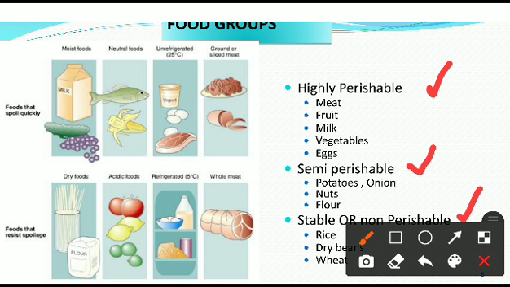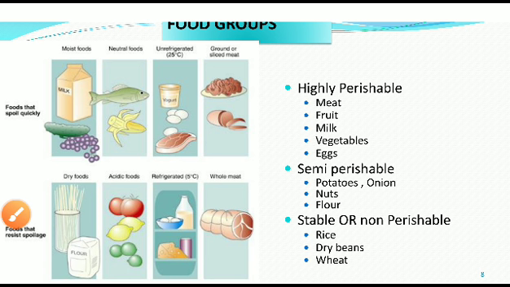But perishable food can resist spoilage whenever we apply some condition or process. If fruits are kept in an acidic medium, we can store this perishable food for a longer period. If we keep it in a refrigerator within 5 degrees Celsius, then also we can store that food for a longer period.